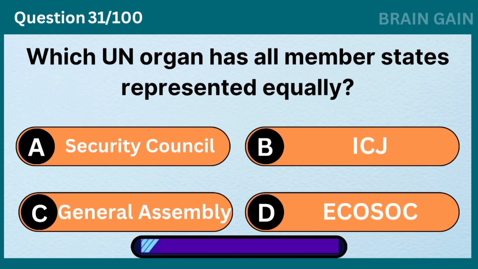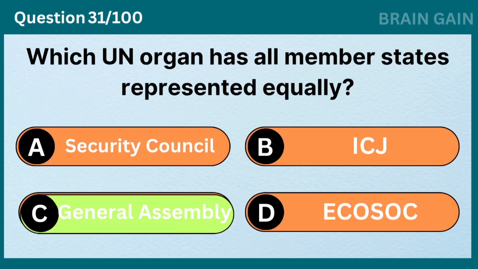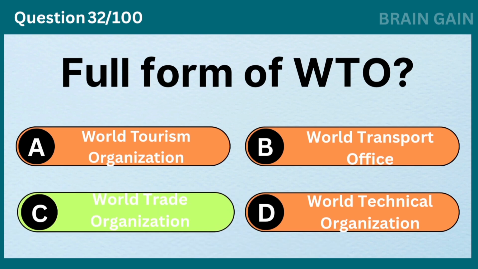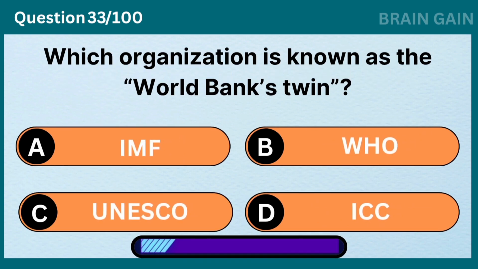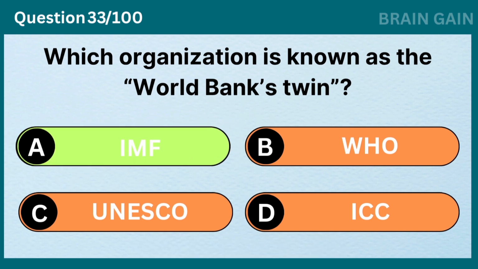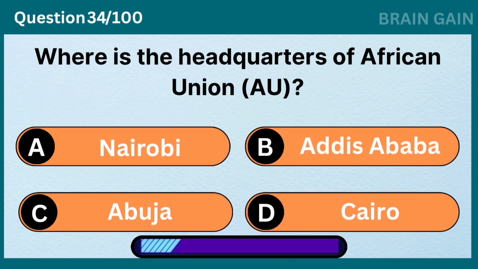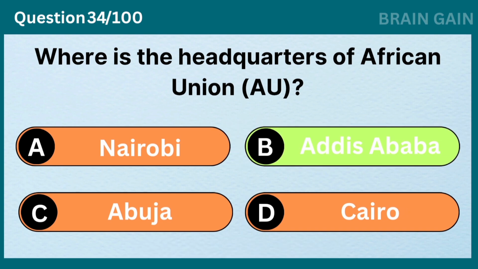Which UN organ has all member states represented equally? General Assembly. Full form of WTO? World Trade Organization. Which organization is known as the World Bank's twin? IMF. Where is the headquarters of the African Union? Addis Ababa.